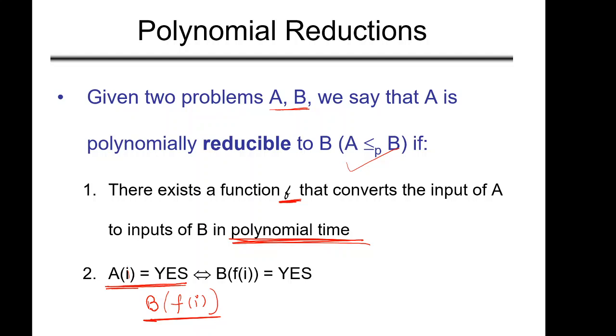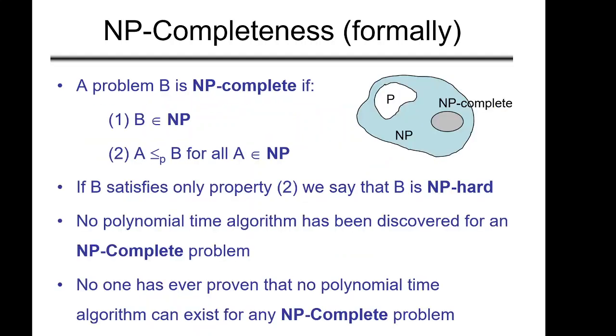This is called polynomial reduction, and polynomial reducibility is quite important, because it will help us to formally define NP completeness.